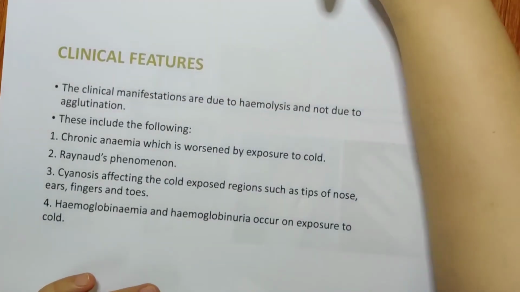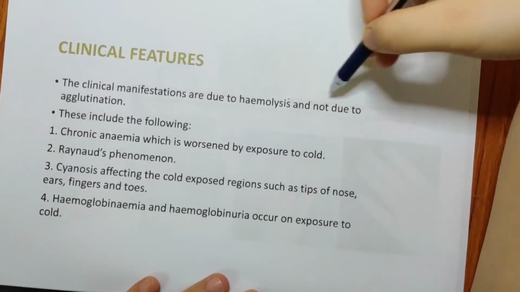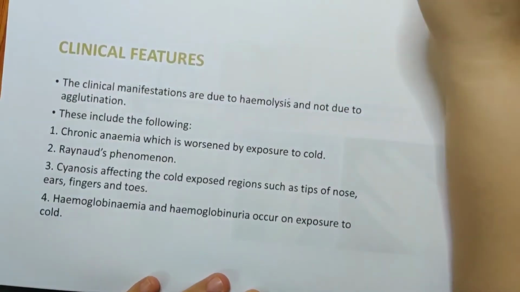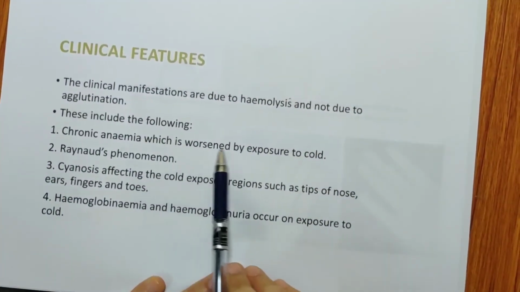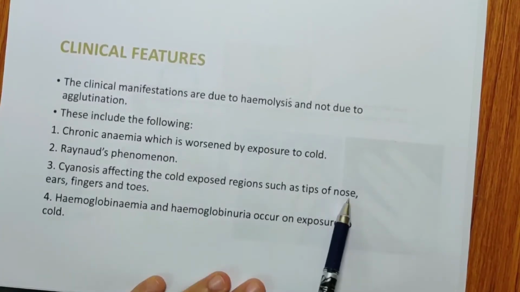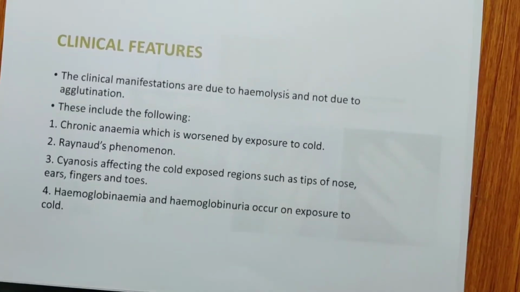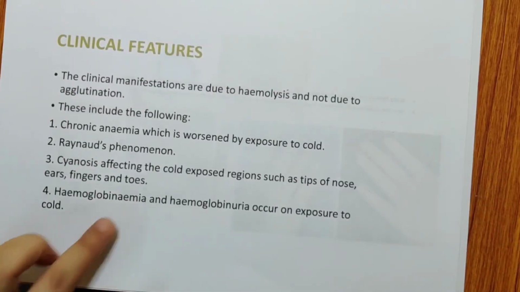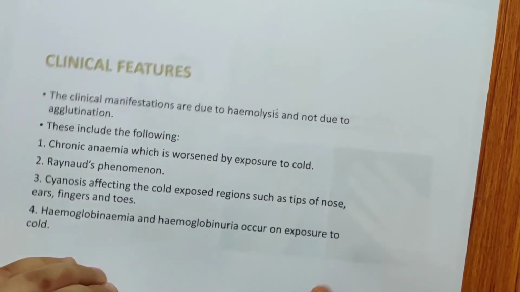Now, coming to the clinical features. The clinical features are due to hemolysis, okay, not due to agglutination. So there was agglutination, here there is hemolysis. This includes chronic anemia, which worsens by exposure to cold, Raynaud's phenomenon, cyanosis affecting the cold exposed regions like the tip of the nose, ears, fingers and toes. So whichever surfaces are exposed to the outside of the body, in the peripheries, are more affected. Hemoglobinuria occurs on exposure to cold temperature.